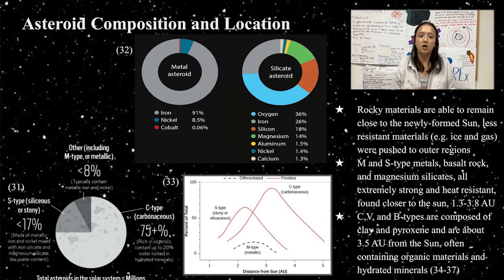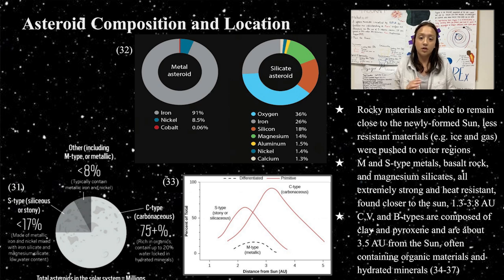Crystalline silicates are commonly found in C, V, and B types, and they're located at distances where the temperatures are too low for in situ annealing, which is a type of heat treatment used to alter the physical and chemical properties of a material. In other words, they are located too far from the sun for the necessary thermal energy. C, V, and B type asteroids are all composed of silicates, clay, pyroxene, basalt, and magnesium, and therefore tend to be found in the outermost regions of the solar system, located about 3.5 AU from the sun.